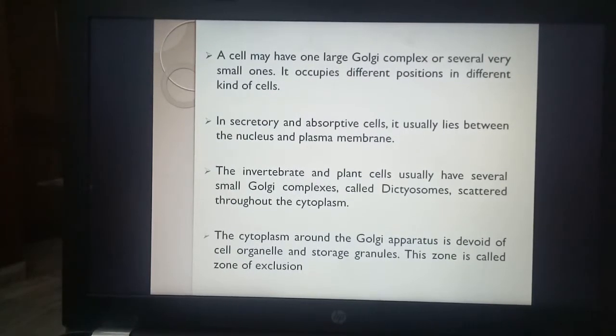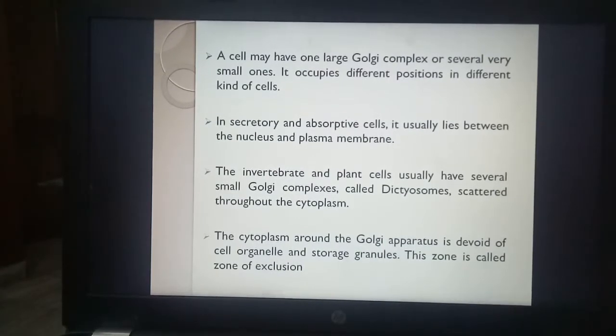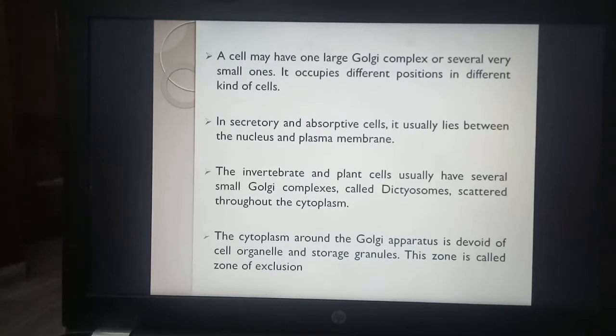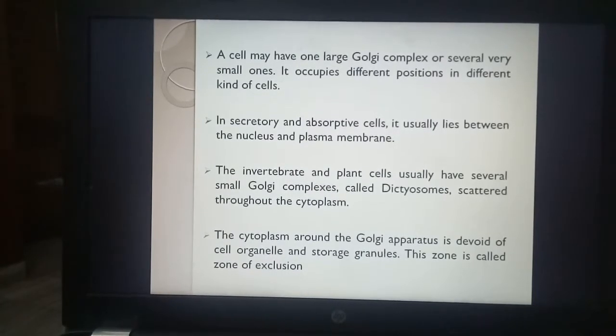The position of Golgi apparatus is different and it depends upon the kind of cell it is present in. A cell may have one large Golgi apparatus or several small ones, as I already discussed, that sometimes dictyosomes are present. That means many small units of Golgi apparatus are scattered in the cytoplasm. Dictyosomes are also present in invertebrates. In secretory and absorptive cells, these are present. The Golgi apparatus occurs between the nucleus and the plasma membrane.